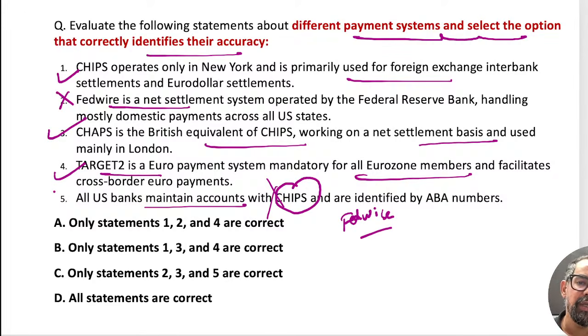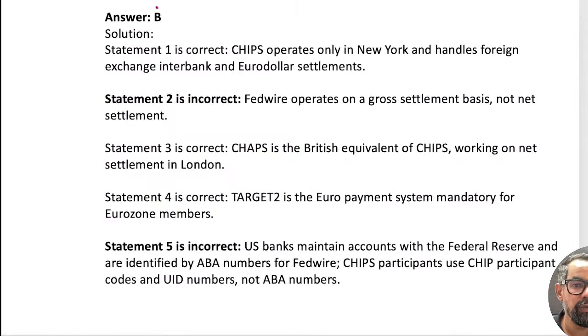CHIPS, CHAPS, these are the two instruments, two gateways. They are kind of creating some sort of competition in the market. They are primarily focusing on high value transactions, corporate customers and all, and they are working on a commission basis, right? So 1, 3, 4 means option B must be the right answer for this particular one.